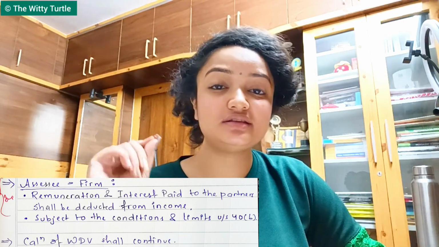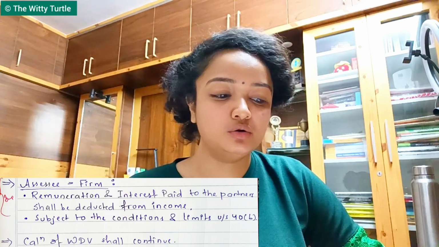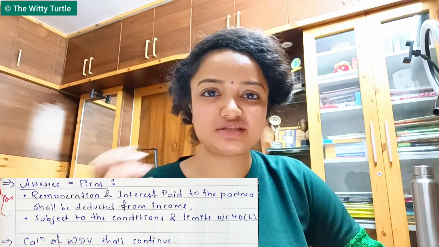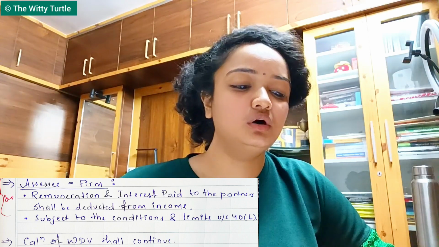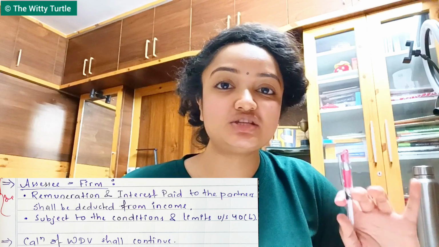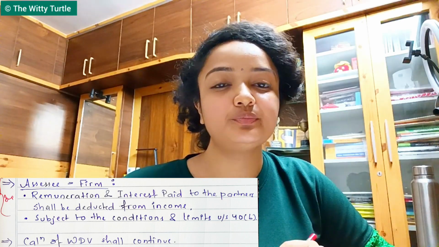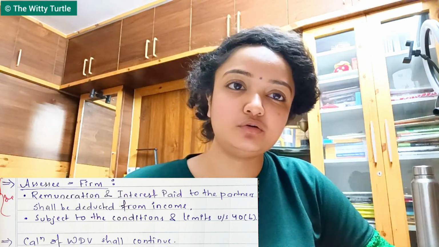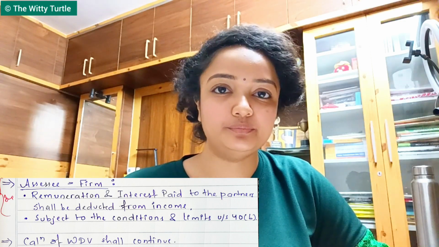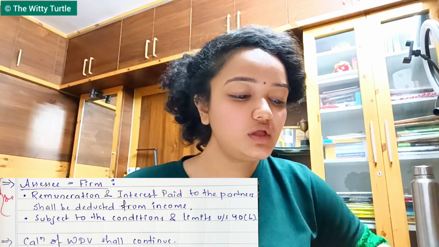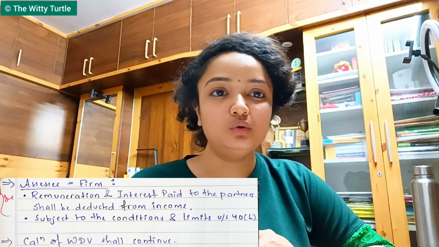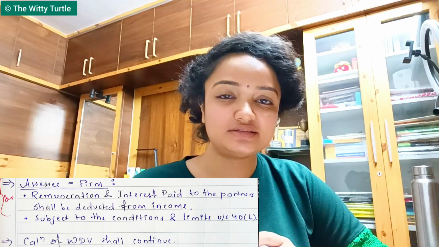In this case, you're getting a deduction which is subject to the conditions and limits which are mentioned in your section 40 clause B. So whatever remuneration or interest you are paying to your partners, that shall be deductible from the income, right? But obviously it is subject to the condition of section 40B, right?